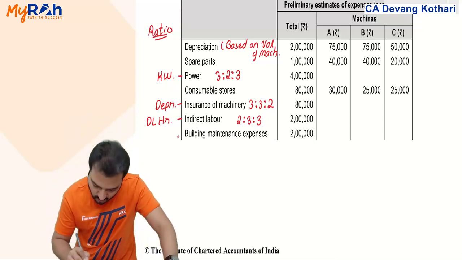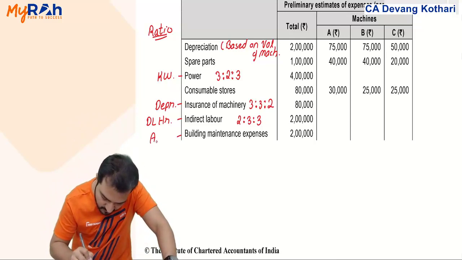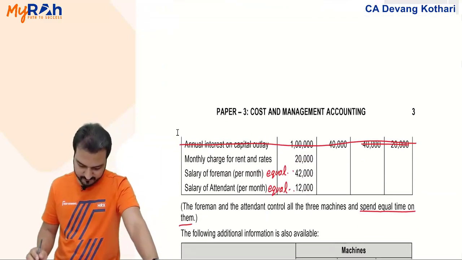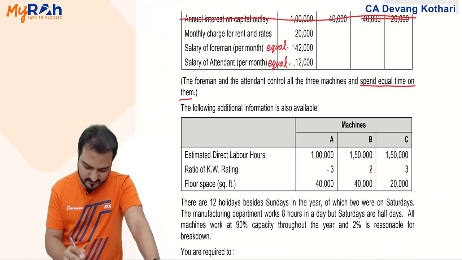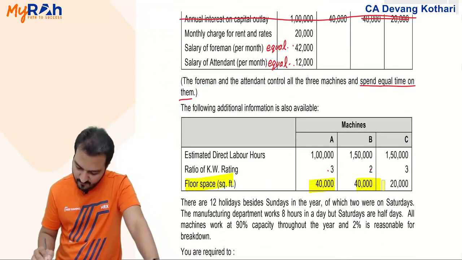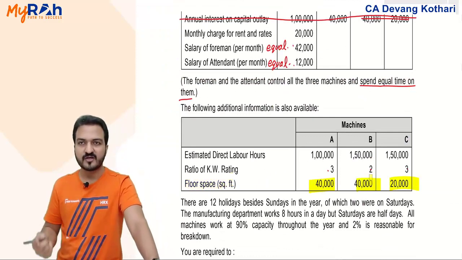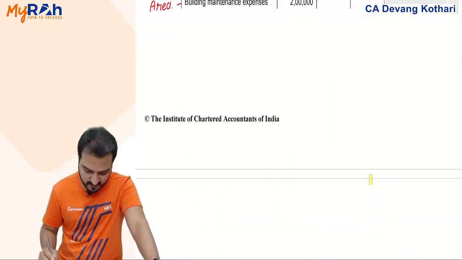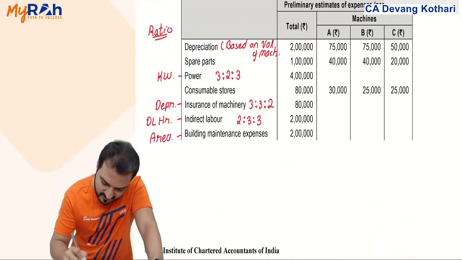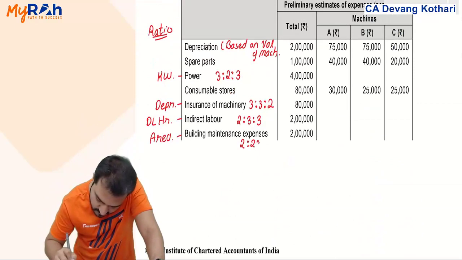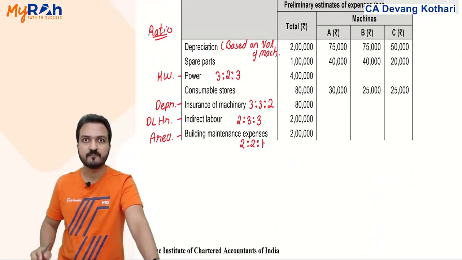You are given the floor area as 40, 40 and 20. That is 2:2:1. So it will be divided in the ratio of area, which is 2:2:1.